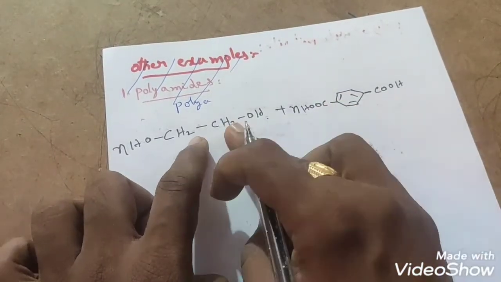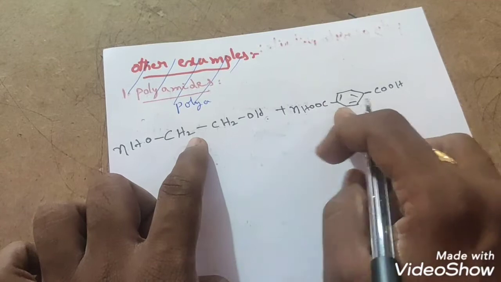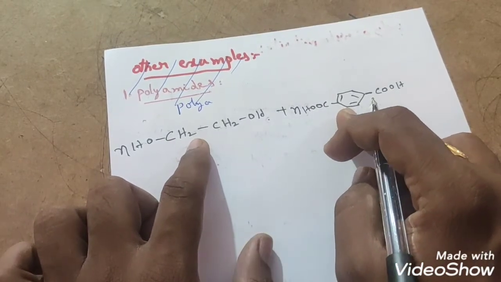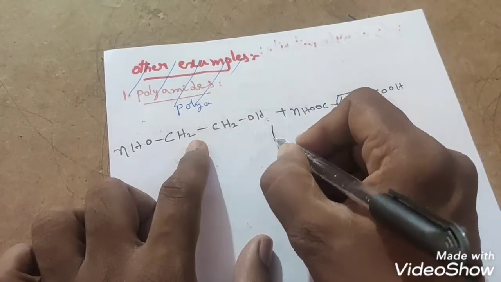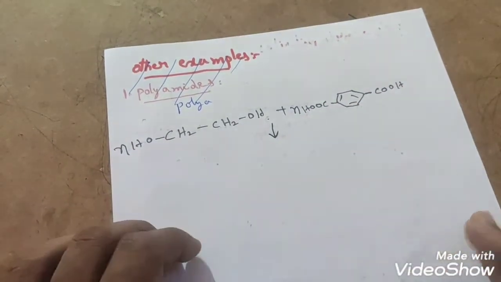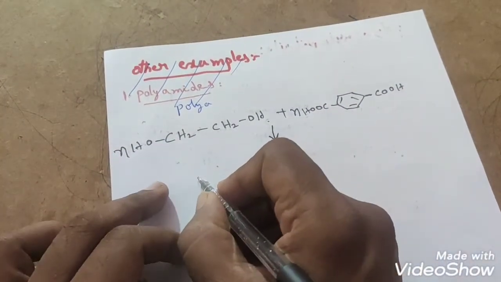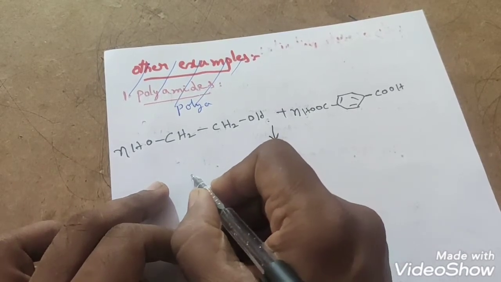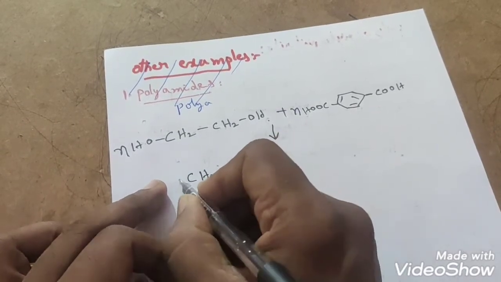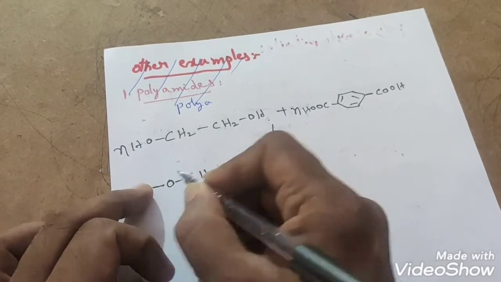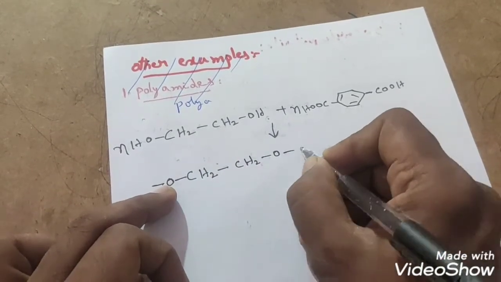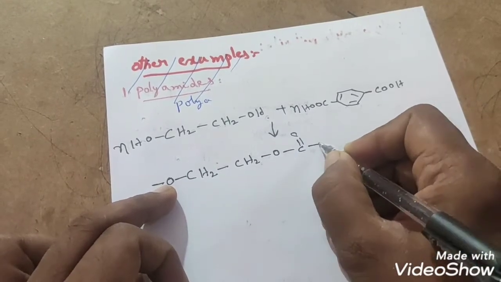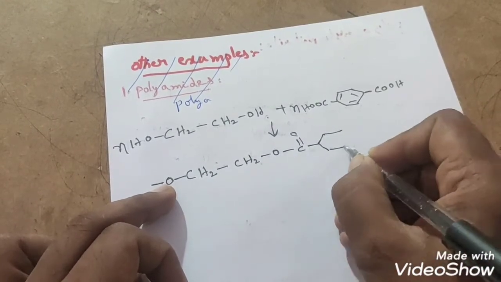These two monomers will undergo polymerization, and what compound is produced? The main compound is Dacron or Terylene. How do we get this Dacron or Terylene? We will see that also. First, what is the formula of Dacron or Terylene? Let us see now. This is Dacron or Terylene.